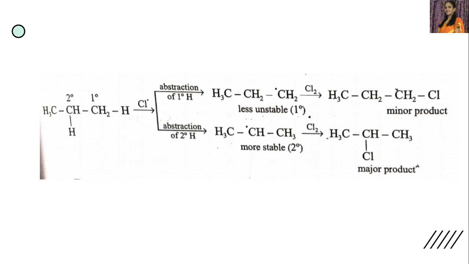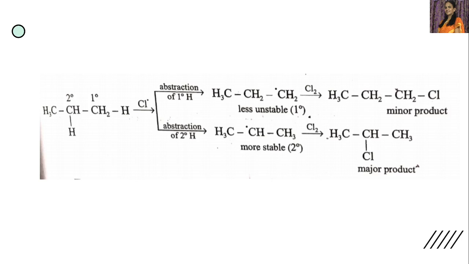In the first one, abstraction of primary hydrogen, if the hydrogen from this primary carbon is abstracted by this chlorine free radical, what happens? This H dot is abstracted by this chlorine dot, then we will get CH3CH2CH2 dot. This is the N-propyl free radical.